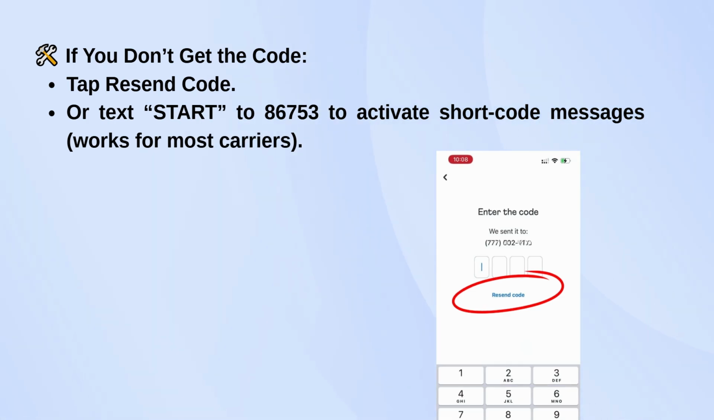If the code doesn't show up, you can tap Resend Code. You can also try texting START to 86753. That helps enable Venmo's short code messages with most carriers.